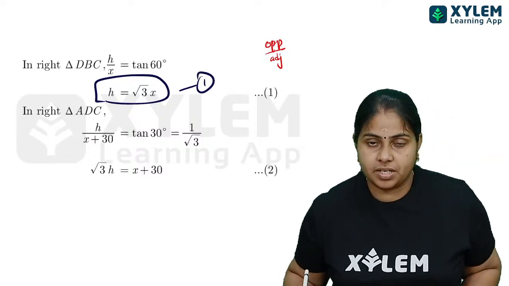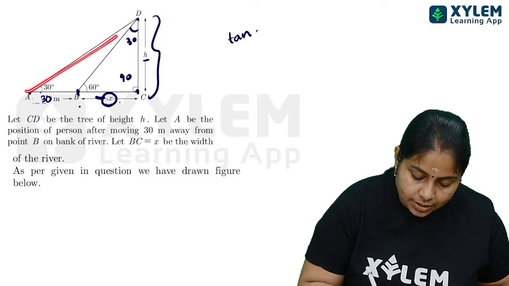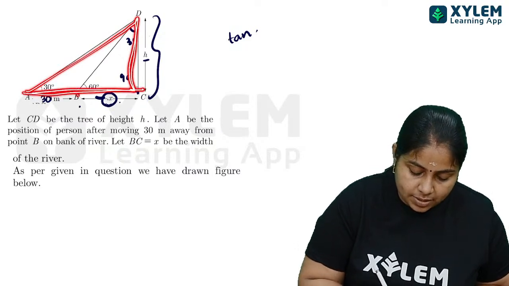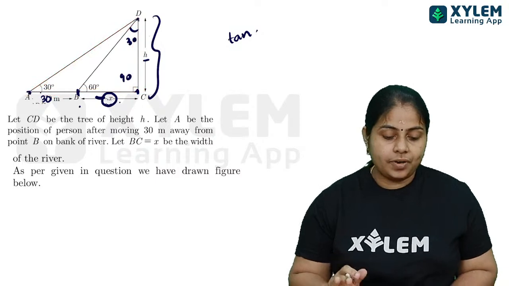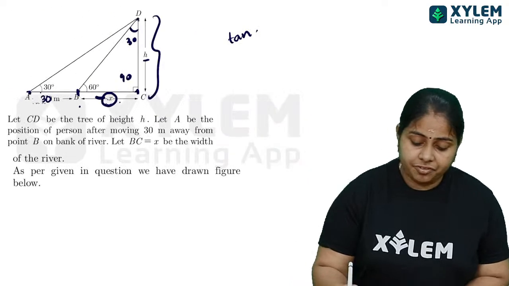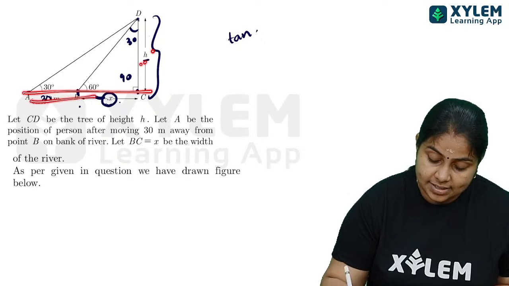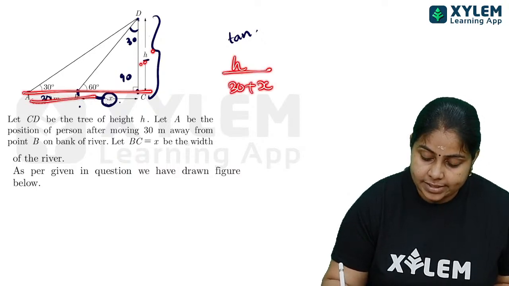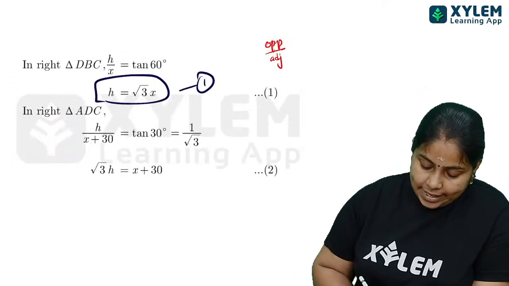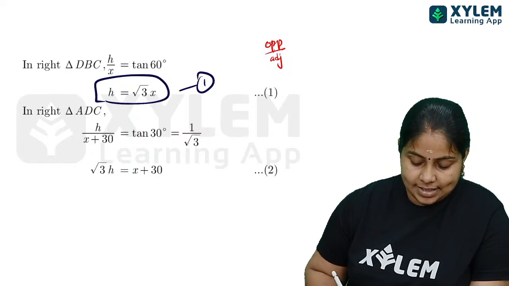Next, the right angle triangle. Let us consider this right angle triangle. We need x, so to connect x we also consider this triangle. For finding that, tan 30 is 1 by root 3. And from here, opposite side by adjacent side, I am getting h by 30 plus x. Now substitute the value of h here, root 3x, as like that I can substitute.